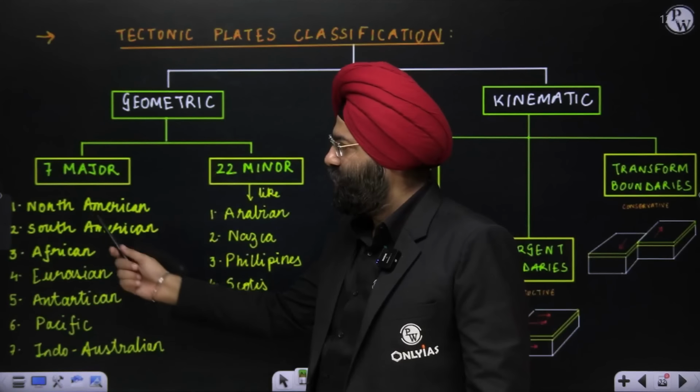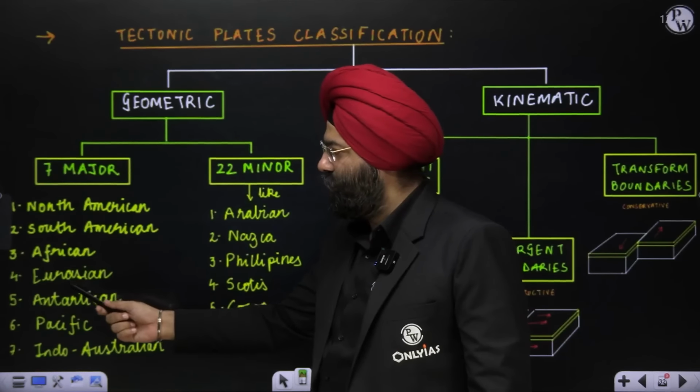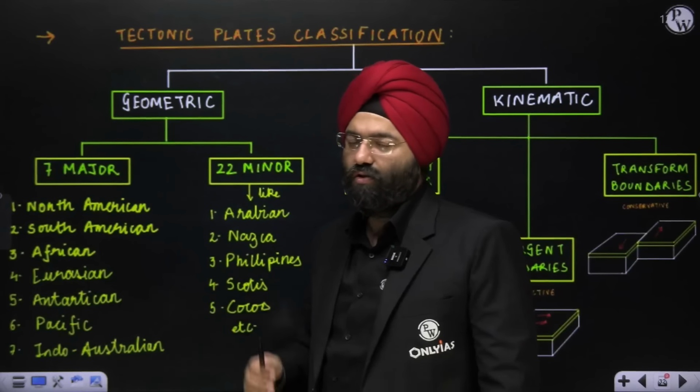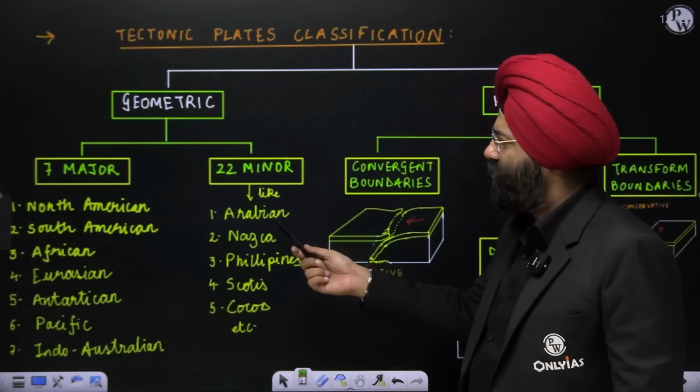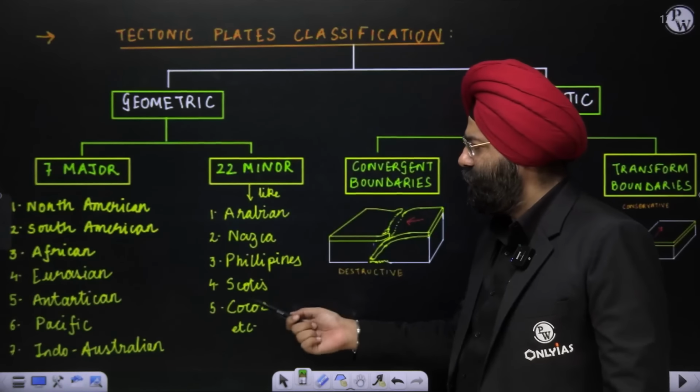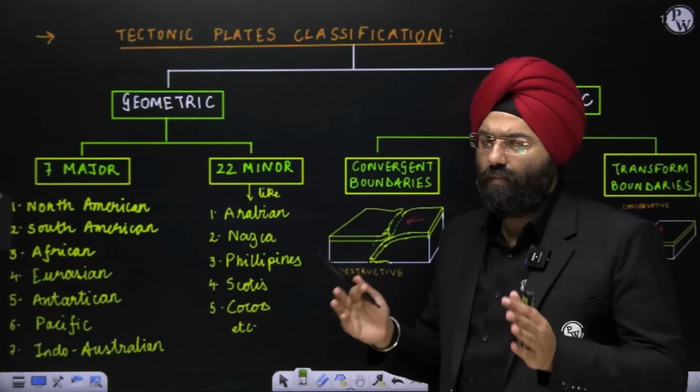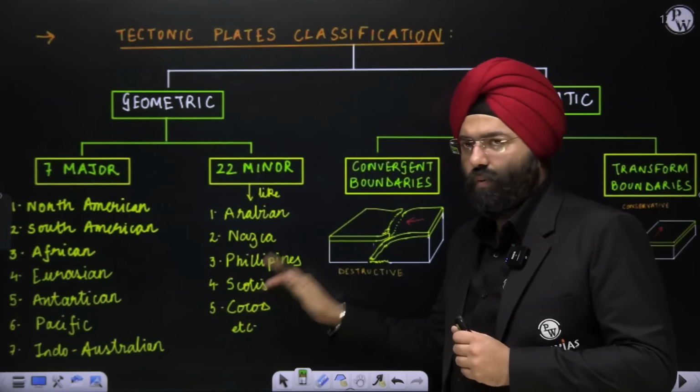Major plates are the North American plate, South American plate, African, Eurasian, Antarctican, Pacific and Indian Australian plate. Minor, you have the Arabian plate, Nazca plate, Philippines plate, Scottish plate, Cocos plate, and so on. There are multiple plates, which you should have an idea of. These are the important ones.